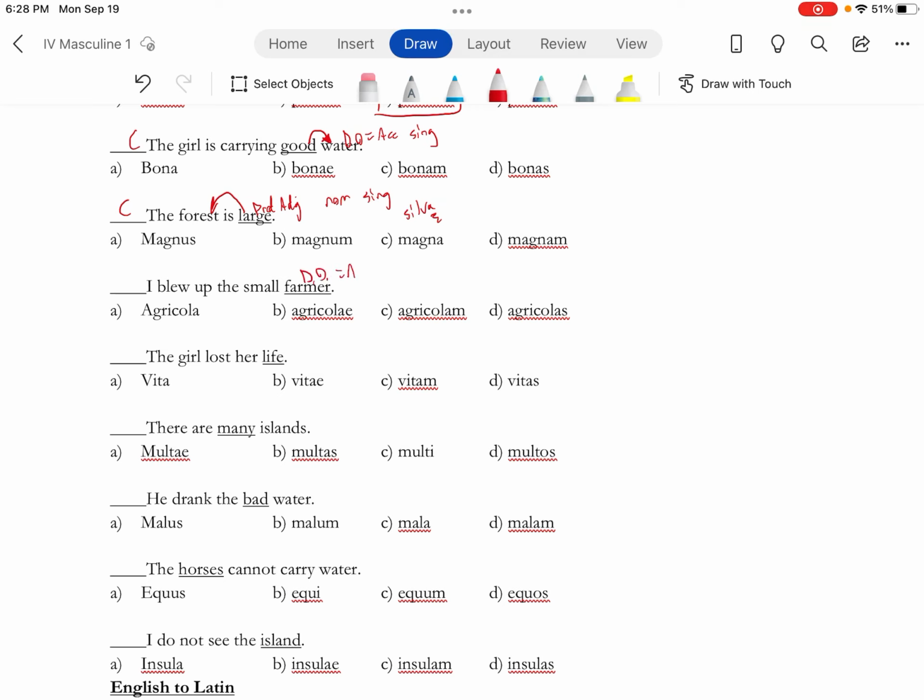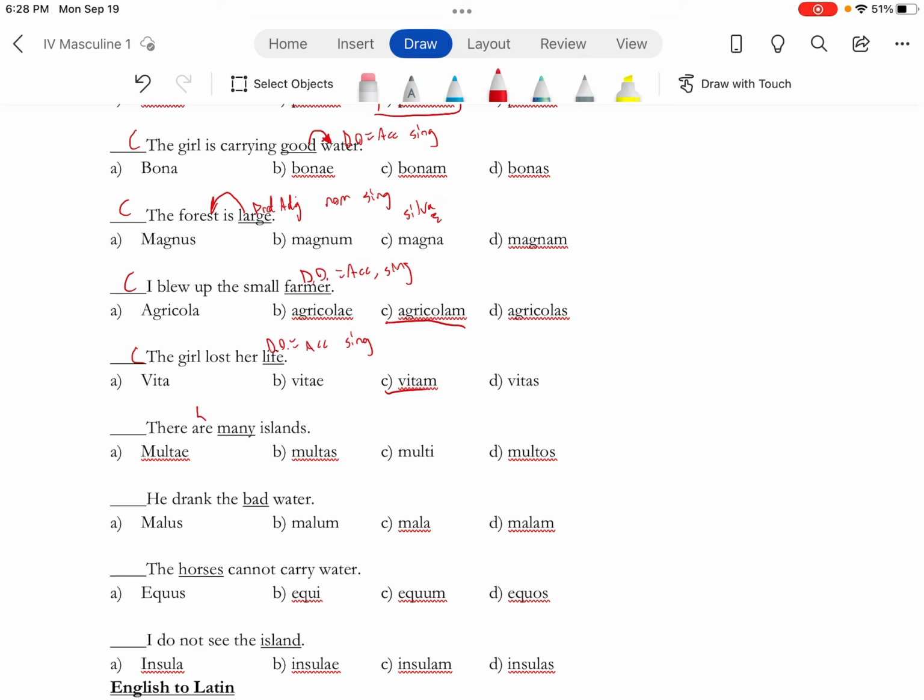I blew up a small farmer. Poor guy. He's the direct object, so accusative singular. Girl lost her life. Poor girl. Direct object, which is accusative singular. So that's going to leave us C, vitam. Ooh, we've got four C's in a row.